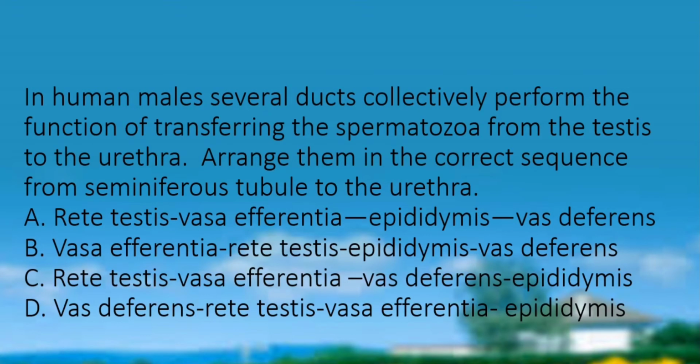In human males, several ducts collectively perform the function of transferring the spermatozoa from the testis to the urethra. Arrange them in the correct sequence from seminiferous tubules to the urethra. So from seminiferous tubules it is going to rete testis, to vasa efferentia, vasa efferentia to epididymis, then to vas deferens. So option A is correct.